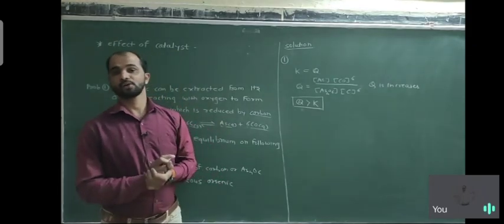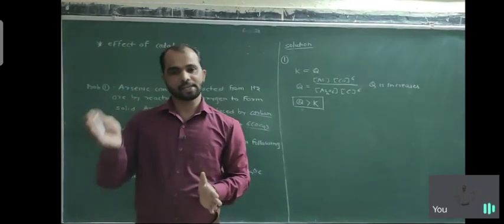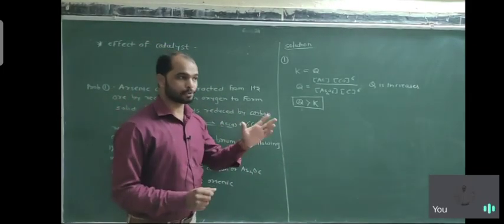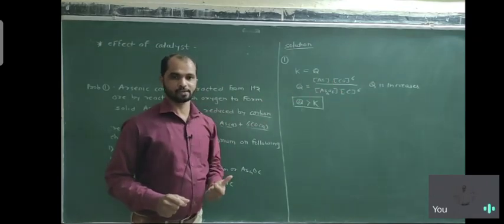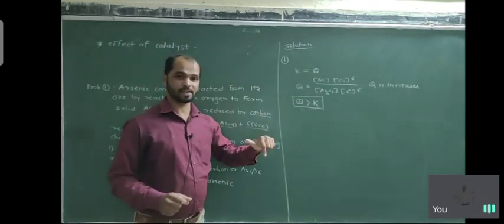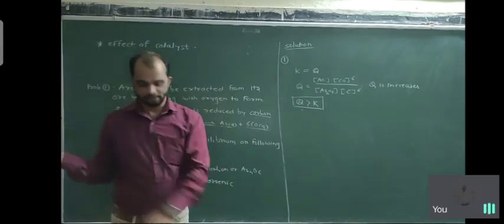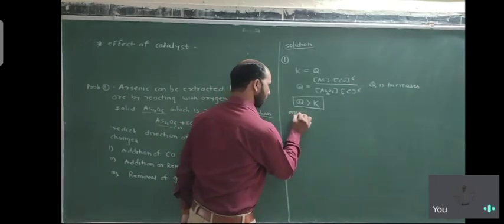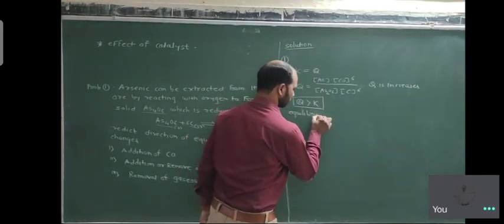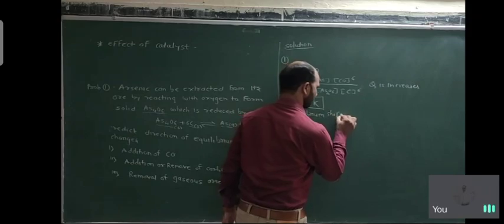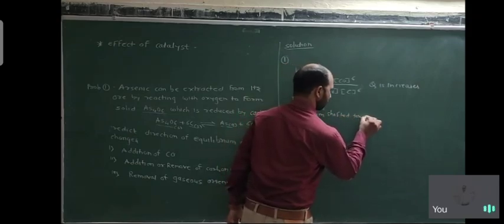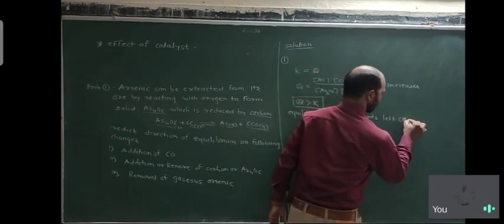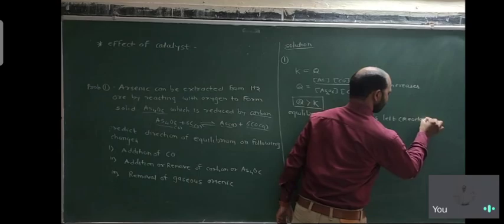I already told you there are two conditions: Q is greater than K and K is greater than Q. If K is greater than Q, the reaction is shifted to the product side. And if Q is greater than K, the reaction is shifted to the left side, that means the reactant side. So here the equilibrium is shifted towards the left, towards the reactants.